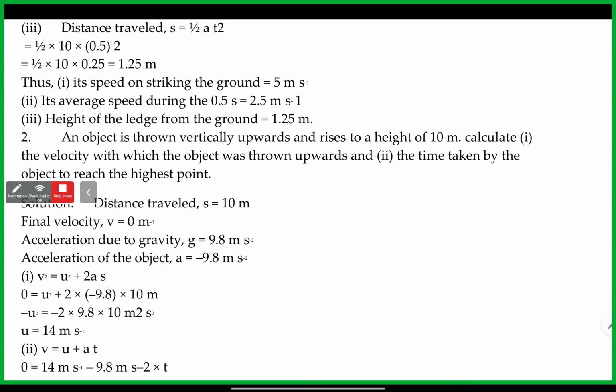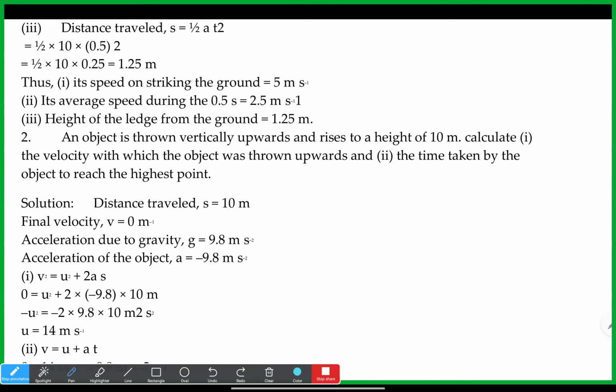We can find the velocity with which the object was thrown upwards. When the object is thrown upwards, V will be 0 for sure, and U will be something we have to find, because some force is applied. Finally, it will stop at some point, so V will be 0. What else is given? They clearly said the height it traveled is 10.